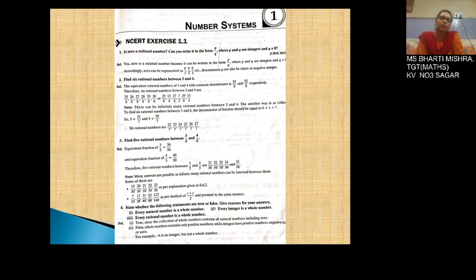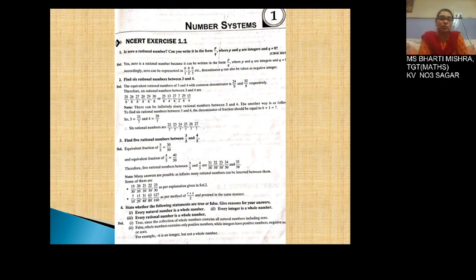Now coming to the fourth question of your exercise: state whether the following statements are true or false. Give reasons for your answer. The first question is, every natural number is a whole number.